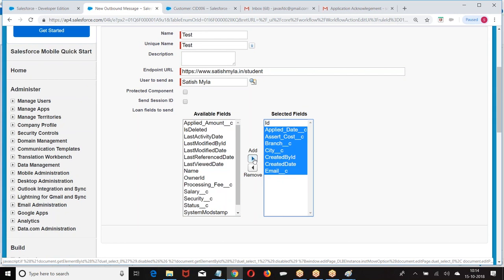Then what happened? Whenever the condition is met, automatically action will be performed. I hope you are good with this. Anything that we need to do from here? I just copy the URL, select the fields which you want to send. When the rule is met, automatically this data will be sent to that URL. Who will generate that URL? How do they generate? They write a web service program and generate that URL. I hope you are good with this. People are good with this.